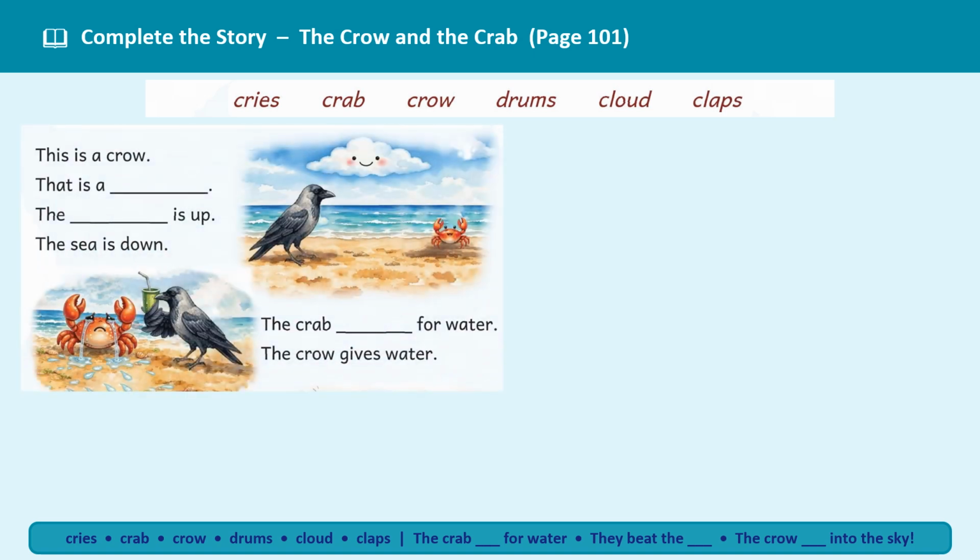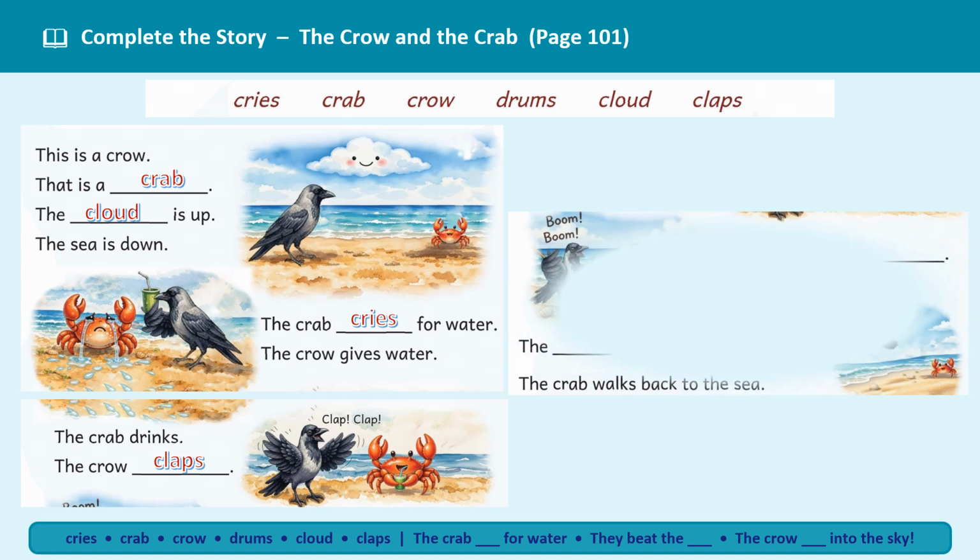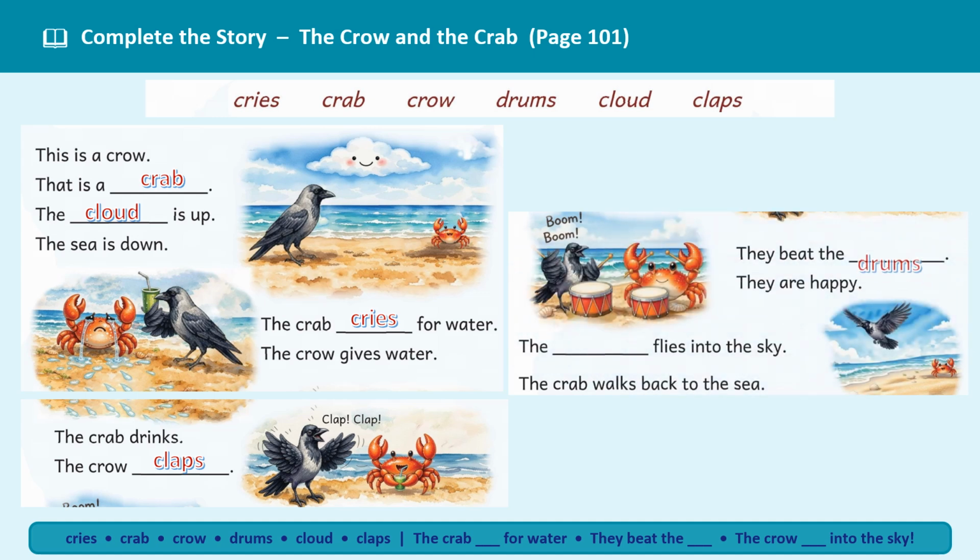This is a crow, that is a crab. The cloud is up, the sea is down. The crab cries for water, the crow gives water. The crab drinks, the crow claps. They beat the drums, they are happy. The crow flies into the sky, the crab walks back to the sea.